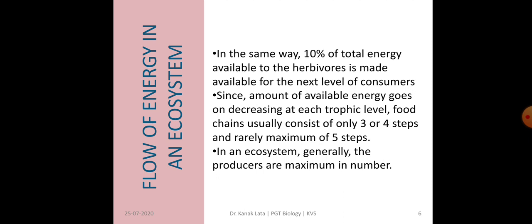In the same way, only 10% of the energy is transferred from one trophic level to another. Since so little energy is available for the next level of consumers, a food chain generally consists of only 3 or 4 steps and rarely a maximum of 5 steps. It has been seen that generally a greater number of individuals are present at the lower trophic level of an ecosystem, meaning producers are maximum in number.